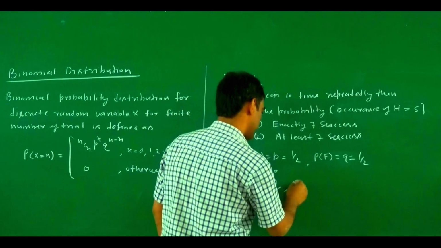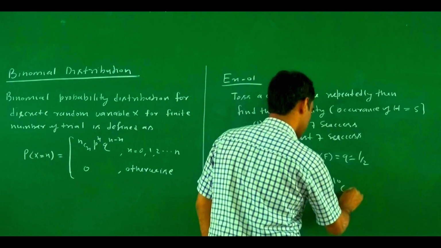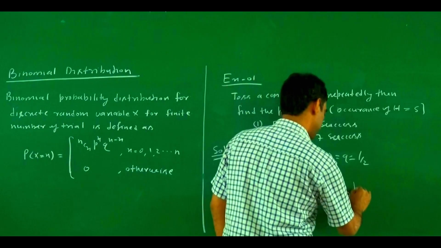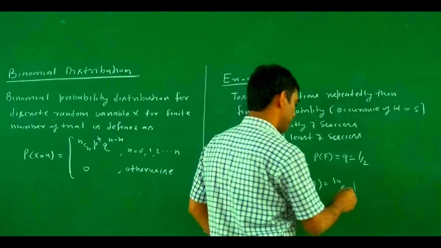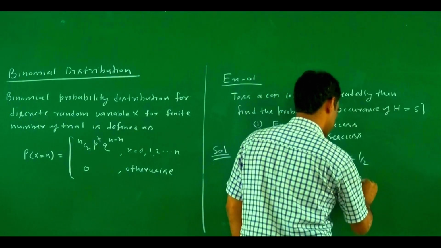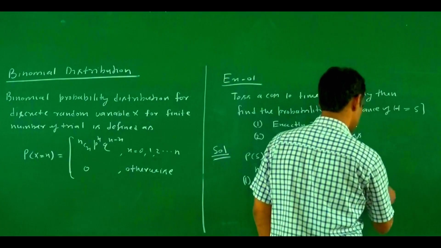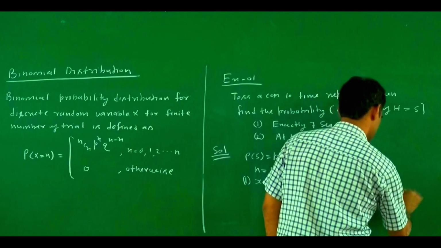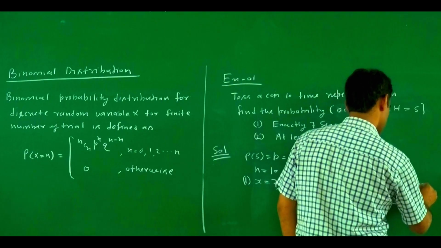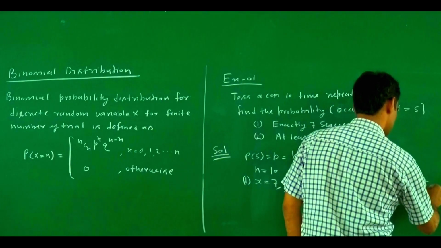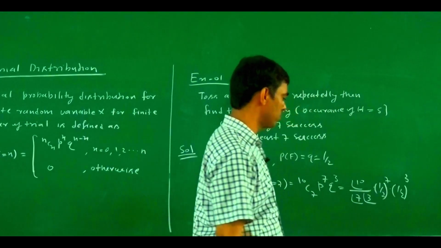Then according to the binomial distribution, the probability at x equals 7 equals 10C7 p^7 q^(10-7). So here this becomes factorial 10 divided by factorial 7 times factorial 3, times (1/2)^7 times (1/2)^3. So this one equals what?